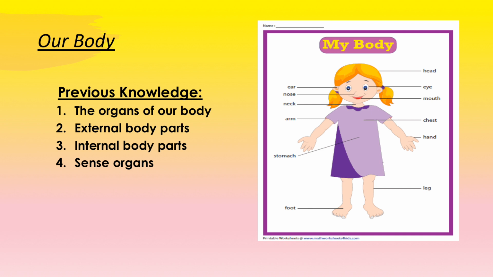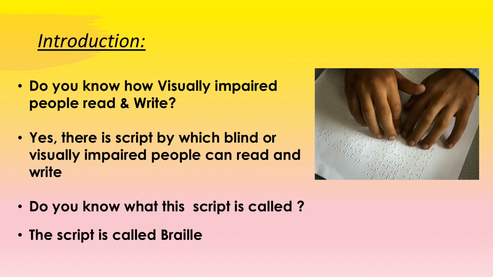In today's class, we are going to learn about two very interesting topics. Now, what are those topics? Let's see. Students, do you know how blind or visually impaired people read or write? Do you know that there is a script with the help of which they can read and write? Well, yes, there is. And do you know what's the name of that script? The script is called Braille.